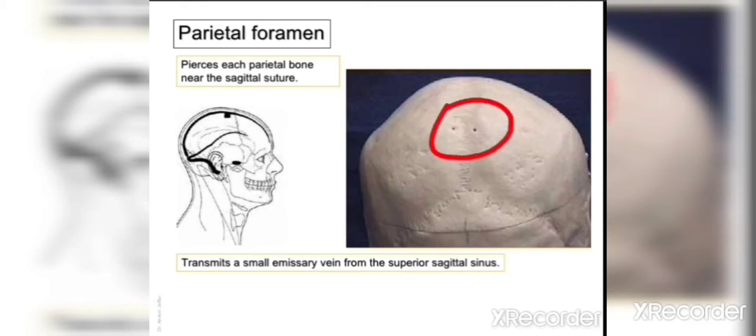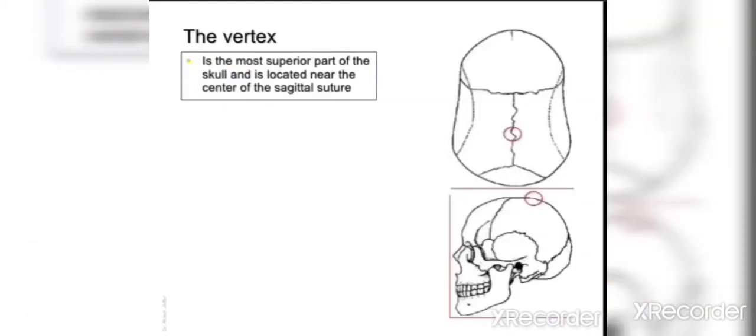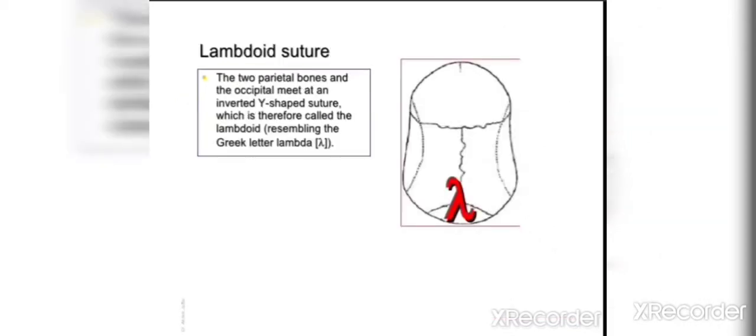near the sagittal suture. These are the 2 parietal foramina, and they transmit small emissary veins from the superior sagittal sinus. Then there is the term vertex. It is the most superior part of the skull located near the center of the sagittal suture. This is the vertex of the skull.